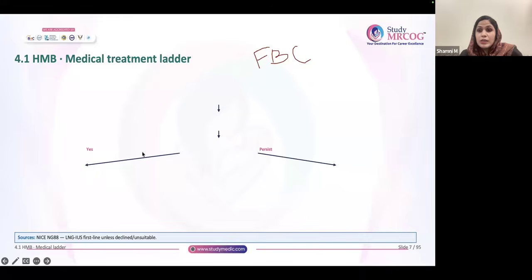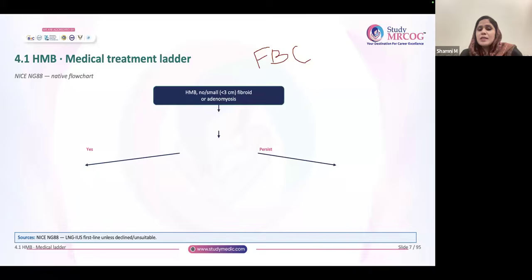Now let's discuss the treatment of HMB. So if at all the patient is having HMB, with no fibroid or a small fibroid of less than 3 centimeter. The cutoff is important, less than 3 centimeter. Or the patient is having adenomyosis. In any of these scenarios, if it's just HMB, nothing else is there, everything is normal, only heavy menstrual bleed is there. Fibroid is there, but it's less than 3 centimeter. Less than 3 centimeter is unlikely to distort the cavity. It is a very small fibroid. Or if the patient is having adenomyosis.